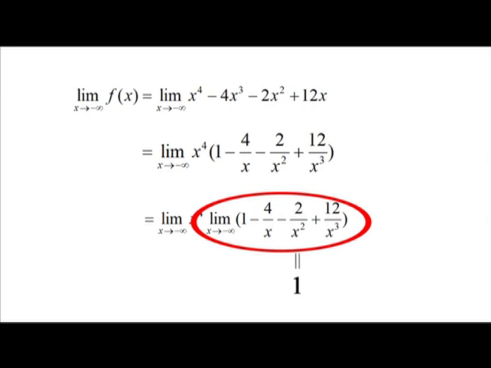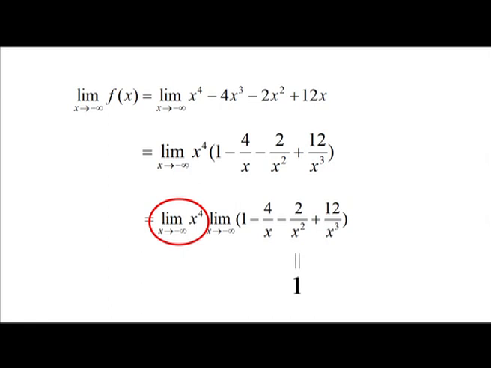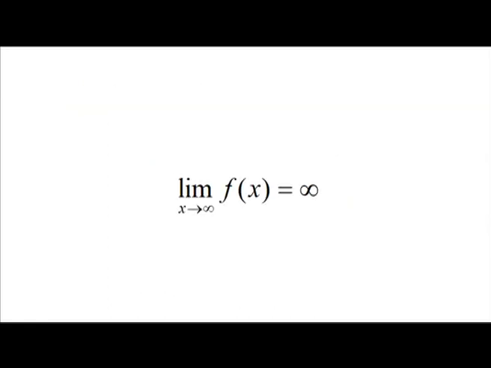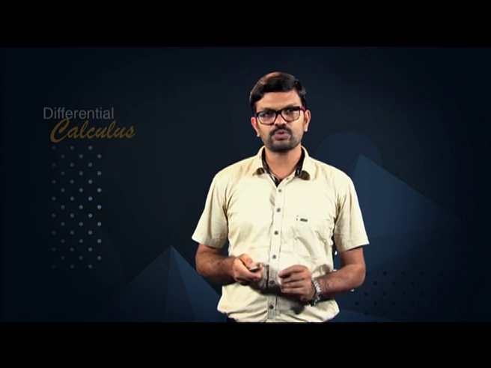Further, limit x going to minus infinity x to the power 4 is equal to limit x going to minus infinity x whole to the power 4, which is equal to infinity. Hence, limit x going to minus infinity f of x is equal to infinity. Similarly, limit x going to infinity f of x is equal to infinity. Hence, f does not have an absolute maximum. However, f has an absolute minimum minus 9 attained at 2 points minus 1 and 3.